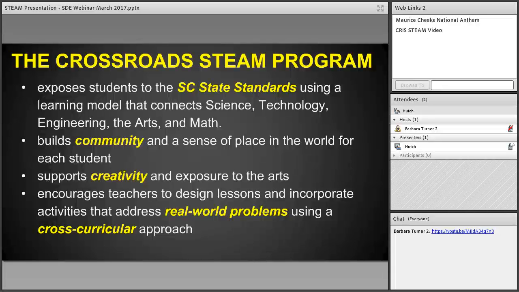So, a little bit about our STEAM program. The thing I really want to make clear to begin with is we don't have a whole new set of curriculum that we're teaching. It really is just our way of thinking and how we teach. We've just gotten creative with our state standards. We still have to adhere to those and what we need to teach at the 6th grade level. We still need to make sure that we are supporting all of the District 5 initiatives that are in place each year. It's just getting creative with how we do that within our program.